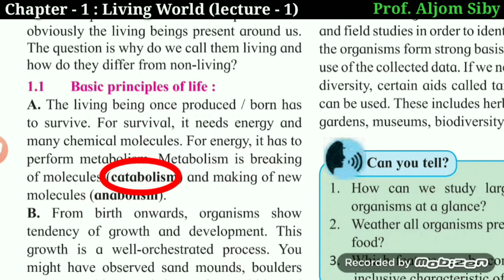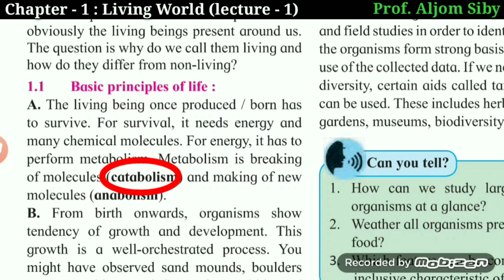And the reactions wherein a complex substance is broken down into simple ones, just the opposite, are said to be catabolic in nature, or are called catabolic reactions. So metabolism is made up of both anabolism and catabolism.